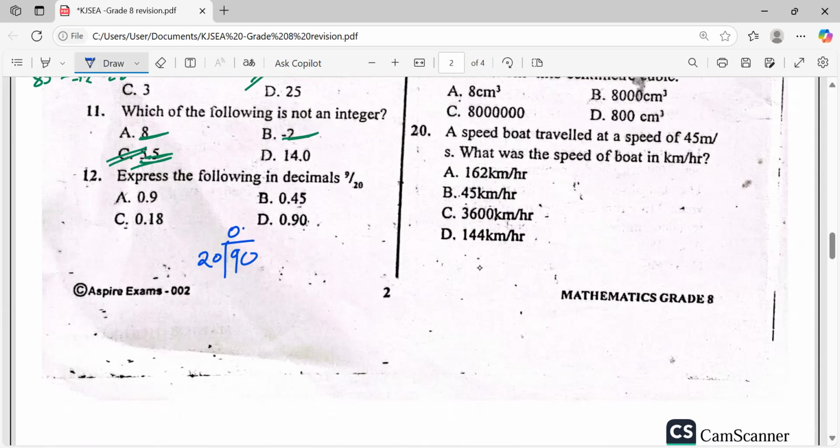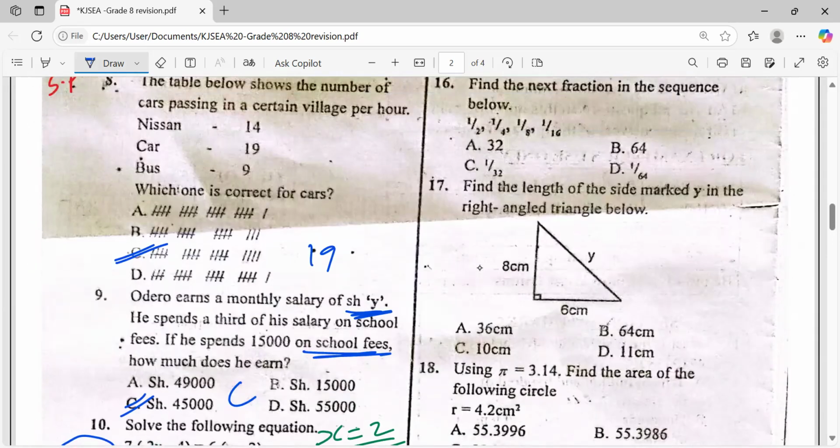20 goes to 90 how many times? 4. Is it 4? Because of 80. So that we remain with 10. We add another 0 here. So that we have 5. So that it becomes 100. Now our answer is B. Very good.